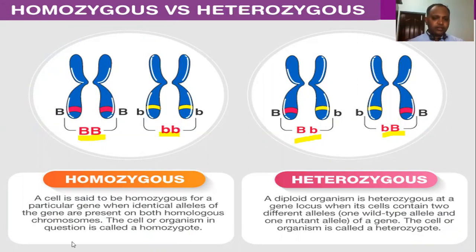So you see, a cell is said to be homozygous for a particular gene when identical alleles of the gene are present on both homologous chromosomes. The cell or organism in question is called a homozygote, right? But a diploid organism is heterozygous at a gene locus when its cells contain two different alleles. One is a wild type, nothing but dominant. Another one is a recessive type, right? The cell is, you can say, a heterozygote. Clear with this?